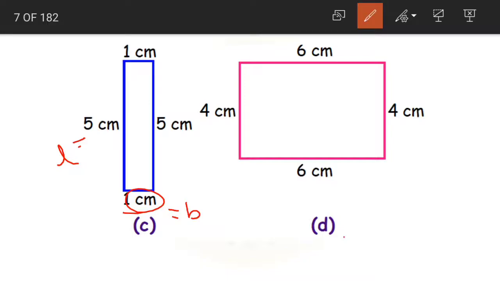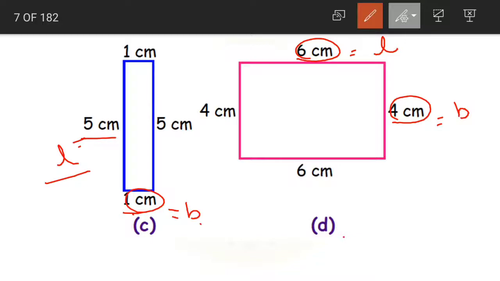Understood? For rectangle D, here 6 is the greater length, so 6 will be the length, and 4 is the smaller length, so 4 will be our breadth. Understood children, the difference between the length and breadth of a rectangle. Length is normally the side which is of the greater length, and breadth of the rectangle is the side which is having a little lesser length.